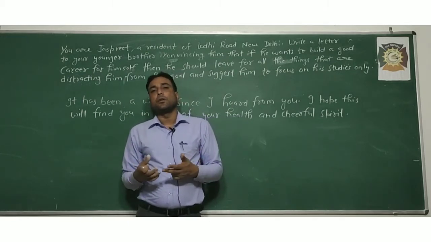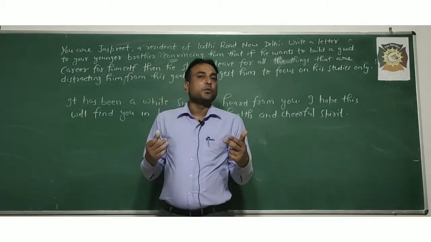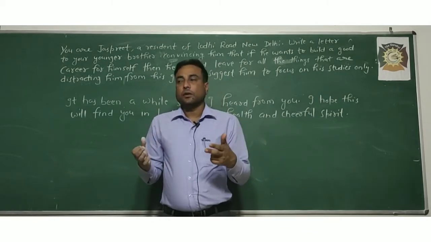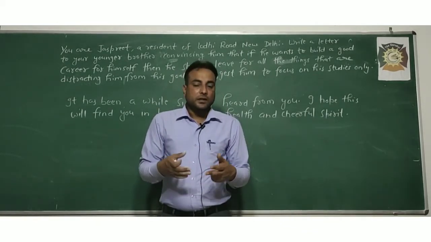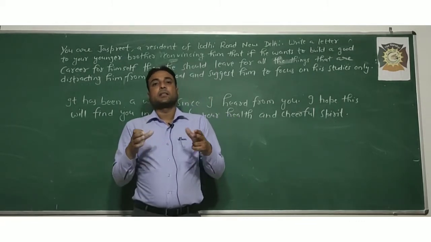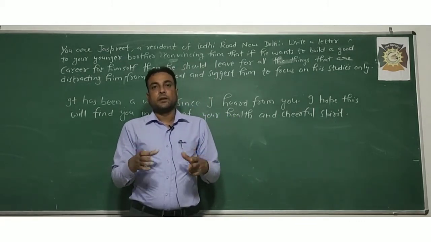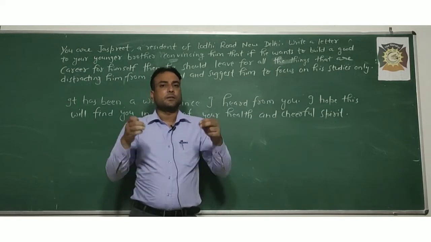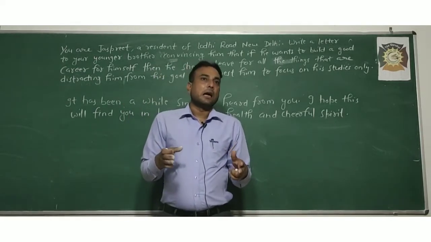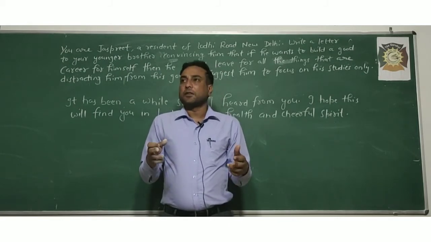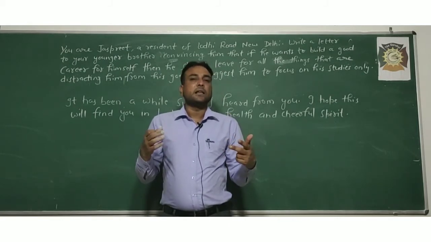Recently I came to know about your poor performance in your exams, from dad, from father, from mother. Means you have to write about his poor performance in exams, from dad, from mother, or from a sister, from any of his friends. After that, you have to motivate him by writing motivating lines.